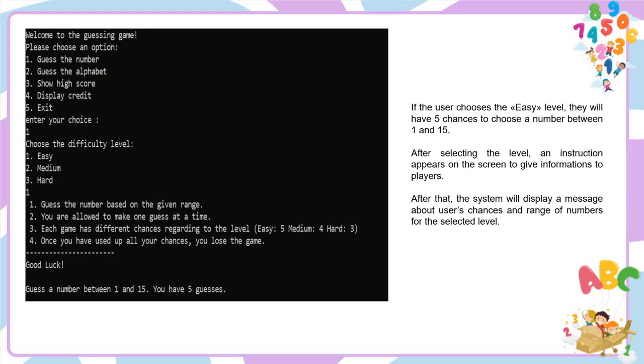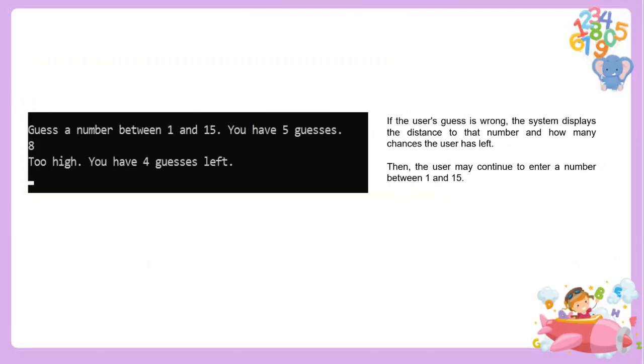After selecting the level, an instruction appears on the screen and gives information about the game mode. And our system gives information to players that how many chances they have and also in which range of numbers they should make a guess. If the user makes a wrong guess, the system warns them that that was a wrong guess and displays if the number is higher or lower than the randomly generated number.